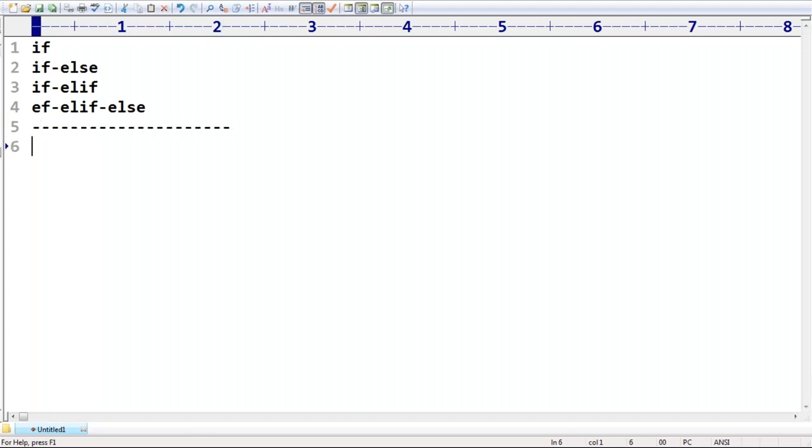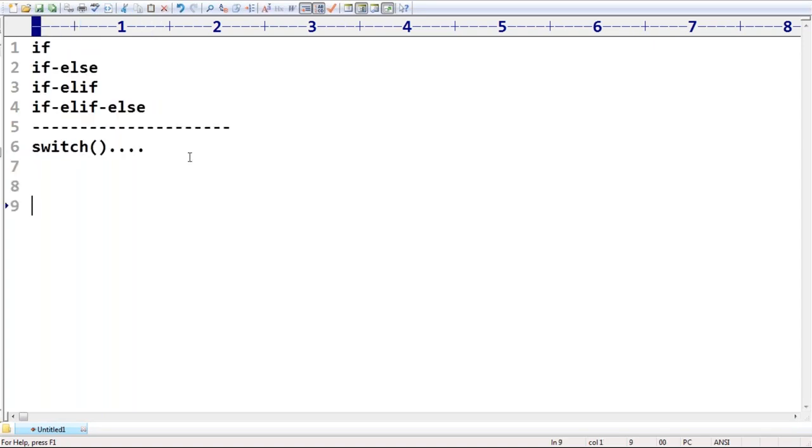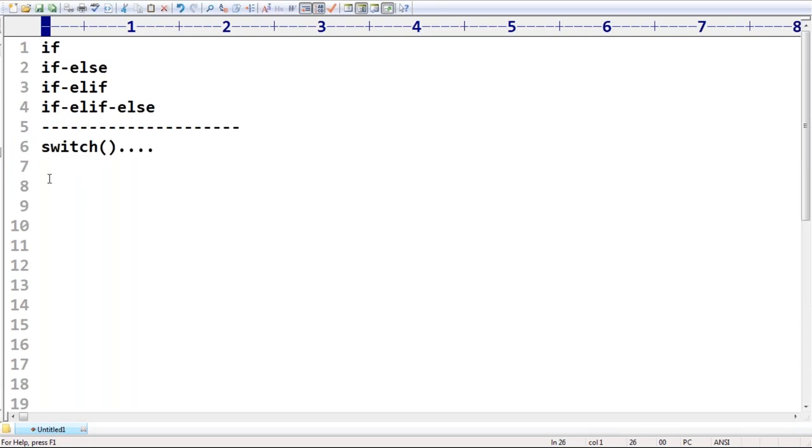Now there is one very important point you should be aware of. In Python, there is no switch statement. Most people are already familiar with the switch statement in Java, C, and C++, where it is there. But very unfortunately, in Python we do not have any switch statement. Remember that. So the switch statement was not there in Python.